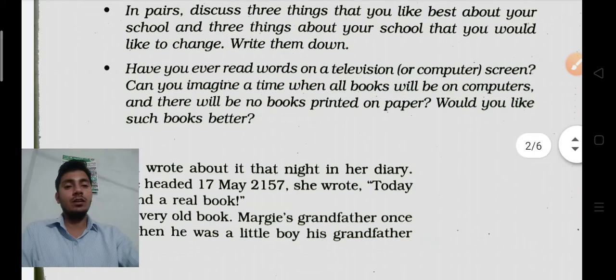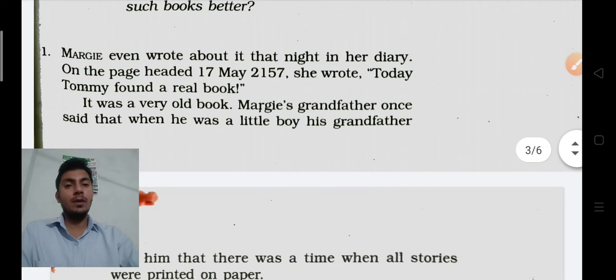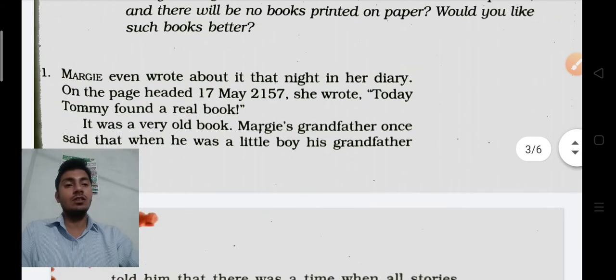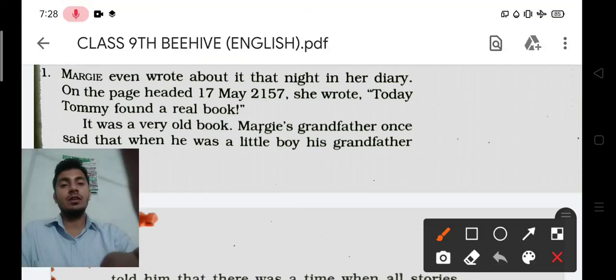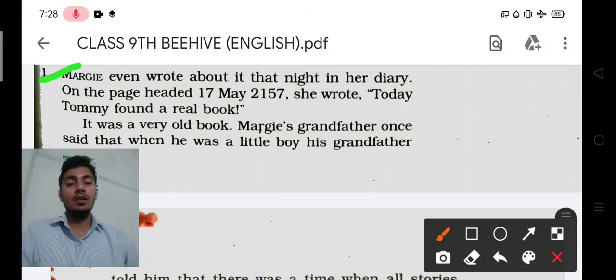Okay, after that we will come to the main page of the chapter. We will study the chapter from here. As you can see, the first name that appears on your screen is Margie. She is an 11-year-old girl, a little girl. She was very surprised when she found a book, because this story is set on 17th May 2157.